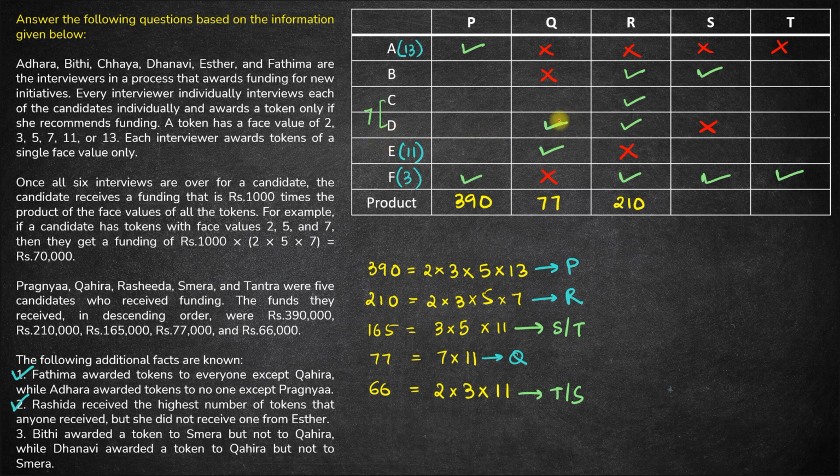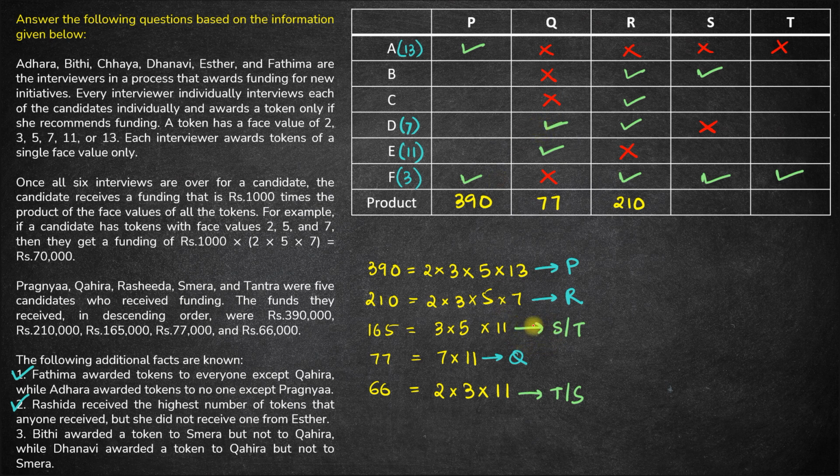Now if D gives a token to Q and Q receives tokens of 7 and 11, what this means is the token 11 that Q receives is from E, and the only other token that she receives is from D. So D must have distributed token number 7. Okay. So we know token number 7 is given by D. That means Q will not receive any other token now. Fine.